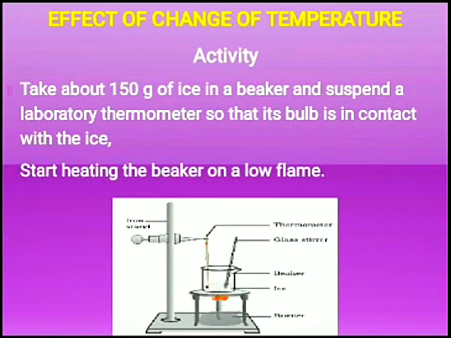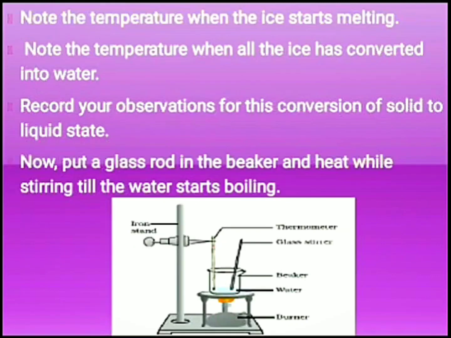Now start heating the beaker on a low flame. Note the temperature when the ice starts melting. Also note the temperature when all the ice has converted into water. Record your observations for this conversion of solid to liquid state.